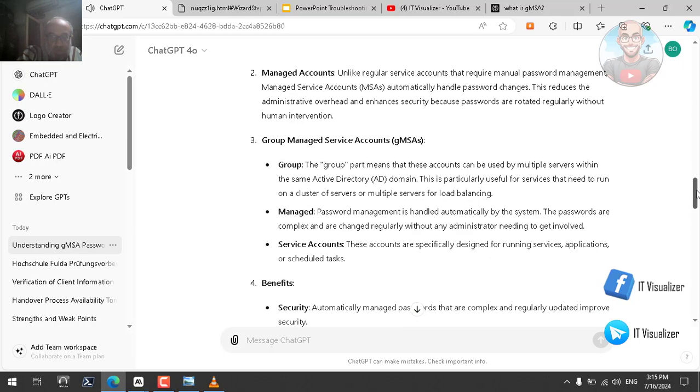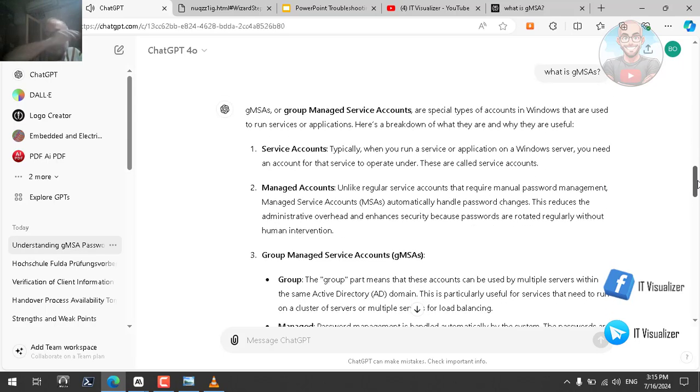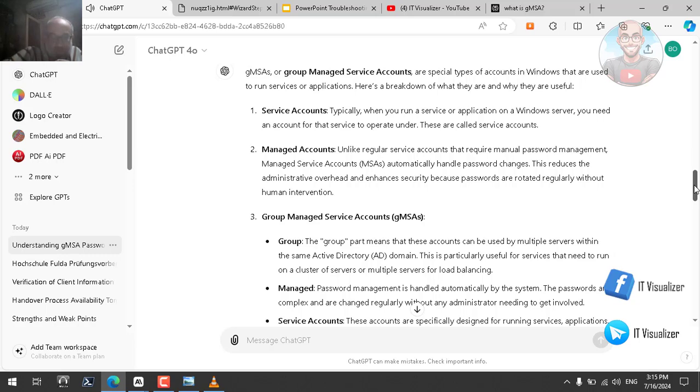GMSAs, or Group Managed Service Accounts, are special types of accounts in Windows that are used to run services or applications. Here's a breakdown of what they are and why they are useful. 1. Service accounts. Typically, when you run a service or application on a Windows server, you need an account for that service to operate under. These are called service accounts. 2. Managed accounts. Unlike regular service accounts that require manual password management, managed service accounts, MSAs, automatically handle password changes. This reduces the administrative overhead and enhances security because passwords are rotated regularly without human intervention.